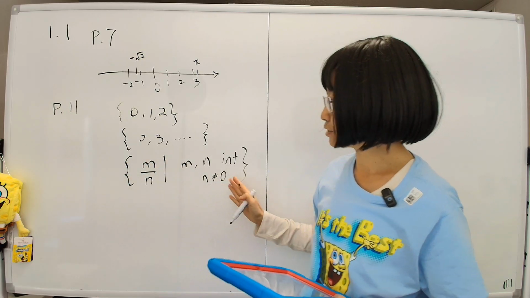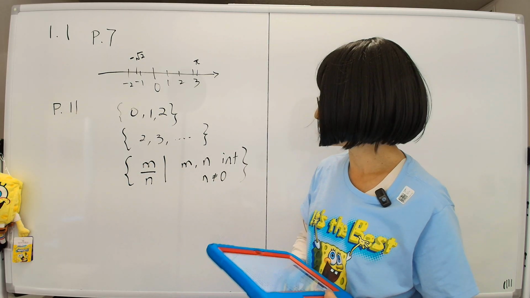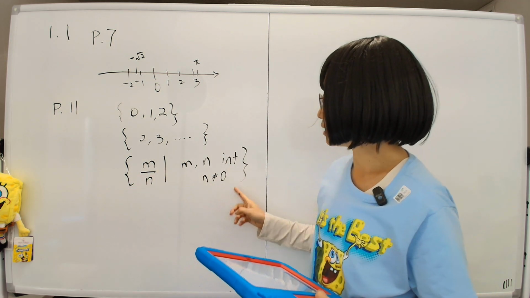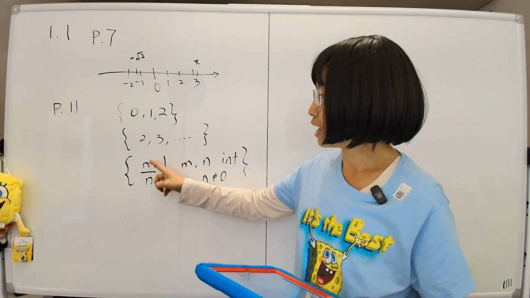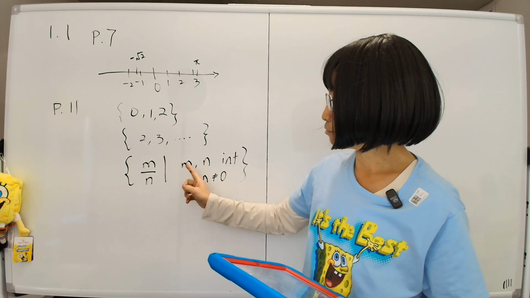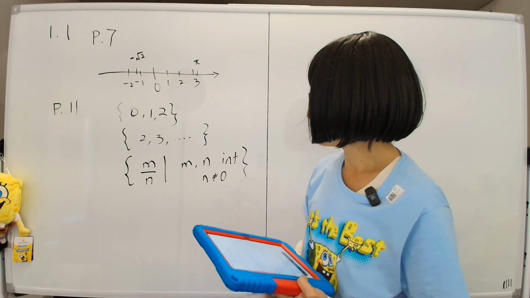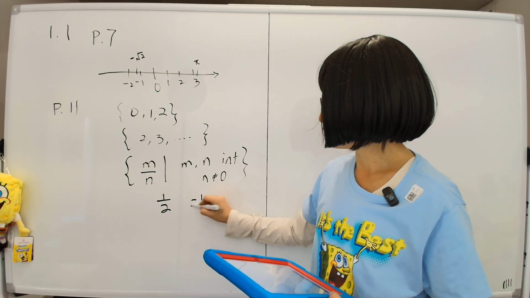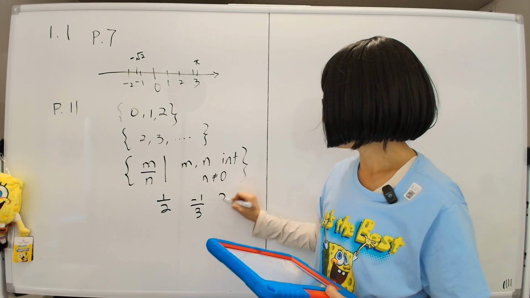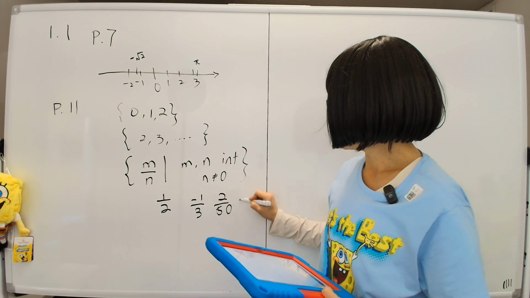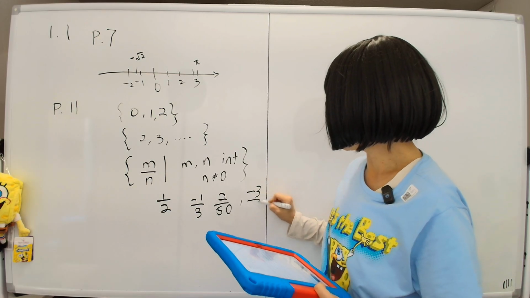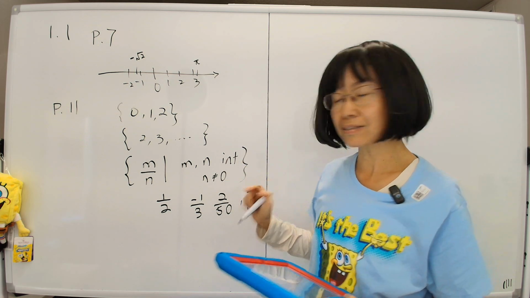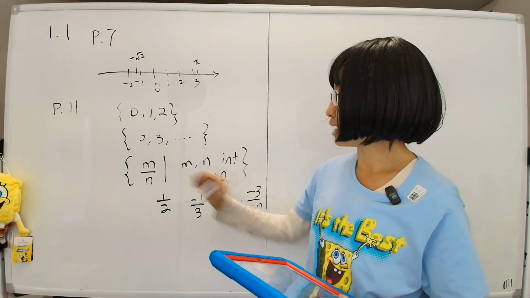Now this set notation, when I say notation, I'm talking about what is this saying. There's no math in here, just talk. So what this says is my set consists of any fraction m over n, where m and n themselves are integers. One example would be, say, 1/2, or minus 1 over 3, or 2 over 50, or minus 3 over 100, something like that. As long as it fits m and n integers, then the item belongs to my set.